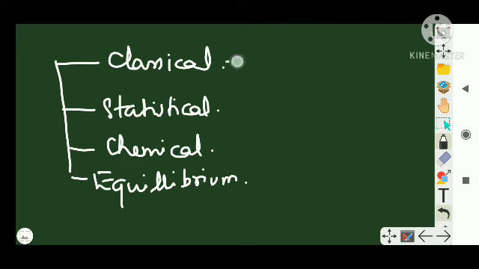First, let's talk about classical thermodynamics. In classical thermodynamics, the behavior of matter is analyzed with the macroscopic approach. That is, quantities such as temperature and pressure are taken into consideration, which helps us to calculate other properties and to predict the characteristics of the matter that is undergoing the process. That is how the pressure is changing, how the temperature is changing. This is studied in classical thermodynamics, which is what we learn most of the time.